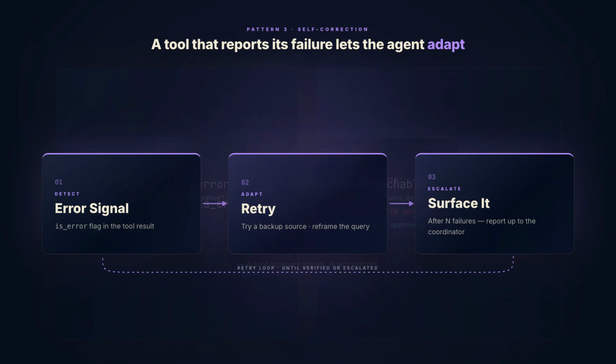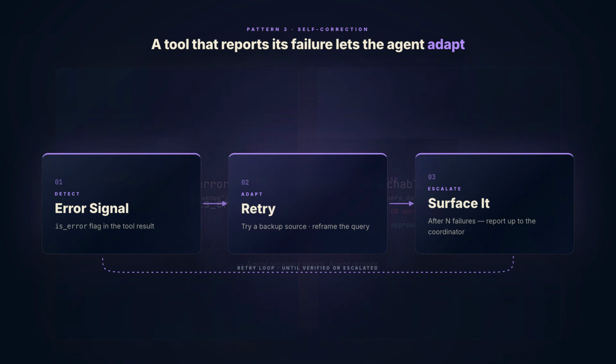The self-correction loop has 3 steps. First, detect. The tool result carries an error flag and a message. The agent knows the tool failed. Second, adapt. Try the next logical approach, a different source, a restated query, a simpler tool call. Third, escalate. After n failed attempts, surface the problem to the coordinator explicitly. This subtask could not be completed. Here is what I found. Here is what I could not verify.